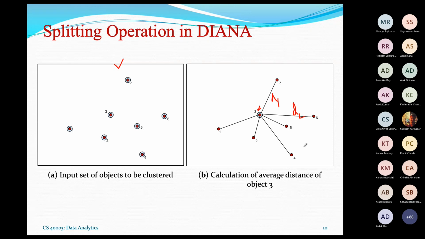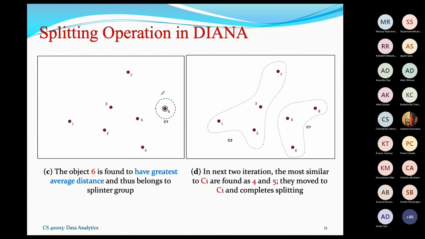which we consider to find a subcluster centered on that object. For example, object 6 is found to be the object having the greatest average distance. In the next step, from this splinter object, that is 6, we check which objects are nearest to it. Say 4 and 5 are nearest, so we make these objects into this cluster.